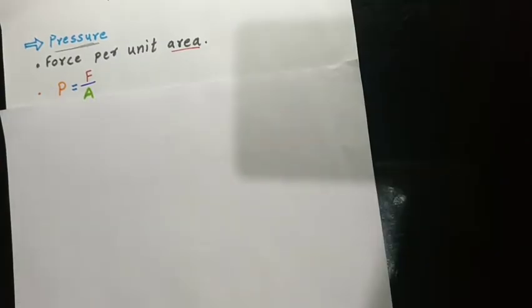So you will ask, ma'am, how is this area related to pressure? Means how are they linked with each other, right? To understand that, I will share one example with you.